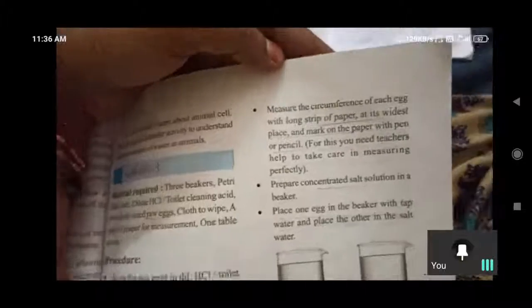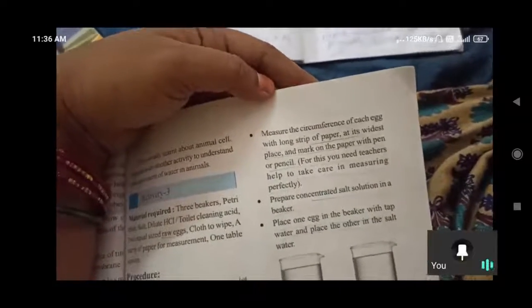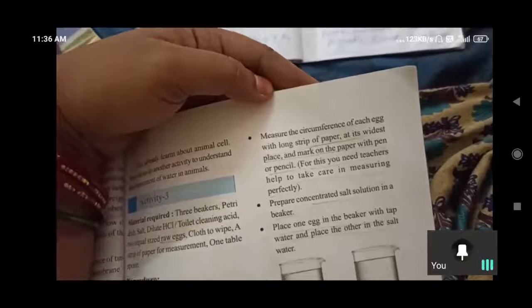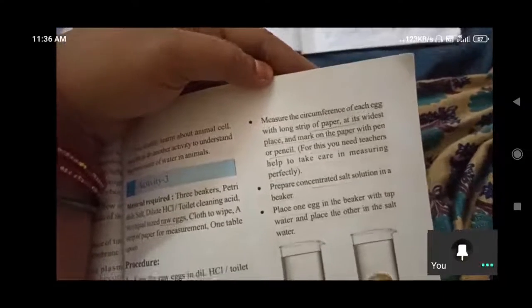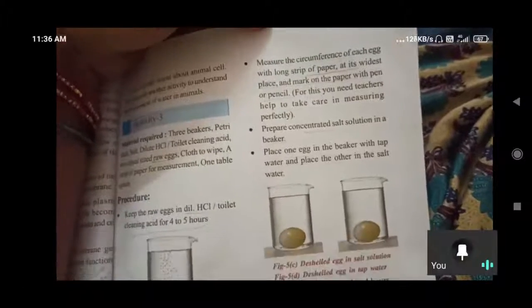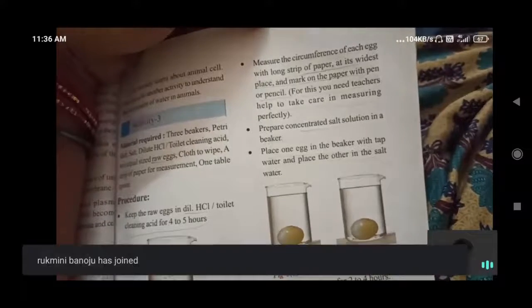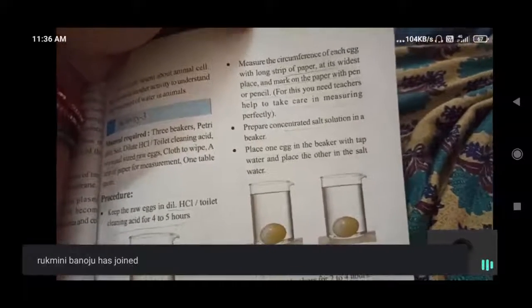How much is the circumference of that egg at its widest place? Mark it on the paper with a pen or pencil. Now prepare a concentrated salt solution in a beaker. Place one egg in the beaker with tap water and place the other in salt water.